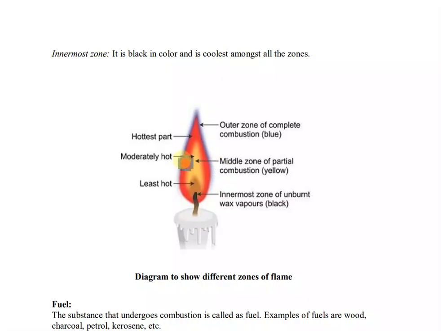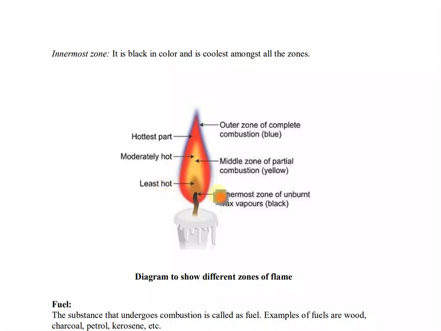The outer zone is a sign of complete combustion. Then the middle zone is moderately hot, less hot than the outer zone but still hotter than the other zones. It is a sign of partial combustion.